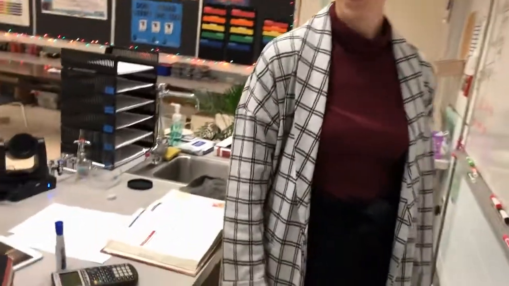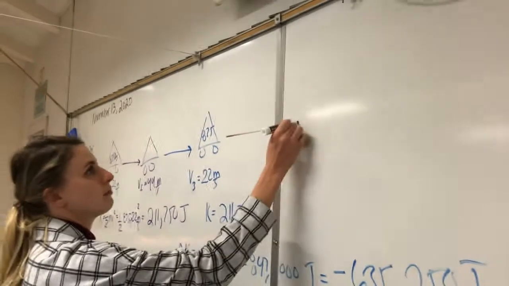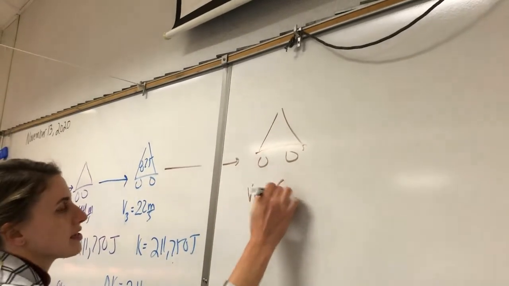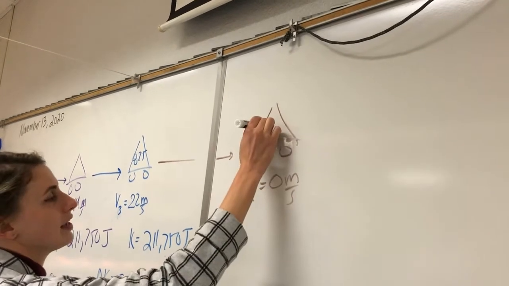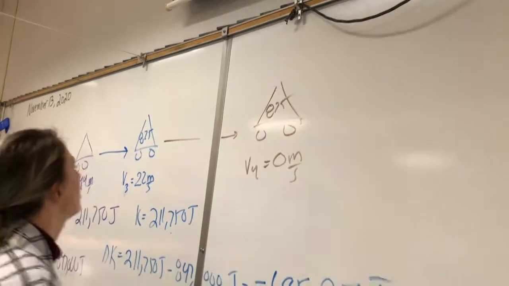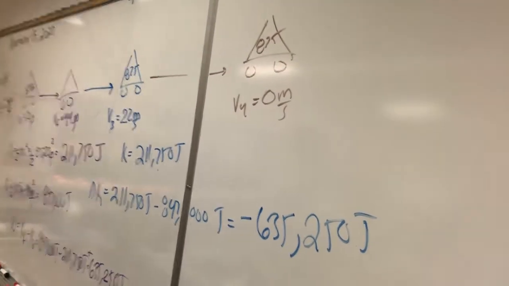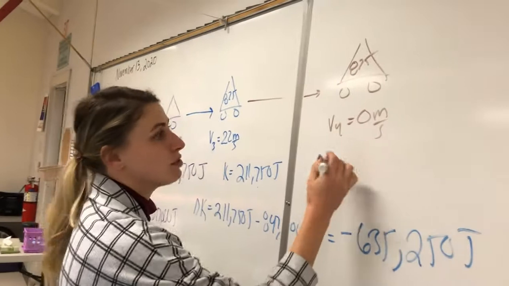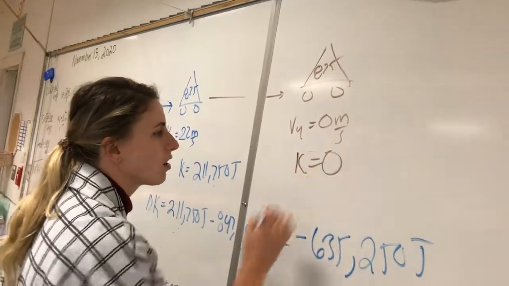What's the next question? I think it comes to a stop. How much work is bringing it to a stop? So now our final velocity is going to be 0 meters per second, and our mass is still 875. I don't think we're going to need to do kinetic energy. The kinetic energy is going to be 0, it's not moving. And they want to know how much work.